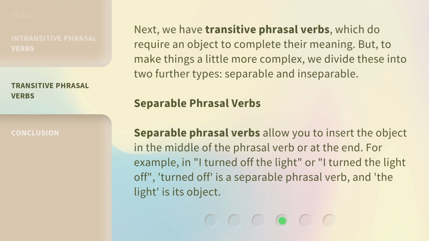Separable phrasal verbs. Separable phrasal verbs allow you to insert the object in the middle of the phrasal verb or at the end. For example, in I turned off the light, or I turned the light off. Turned off is a separable phrasal verb, and the light is its object.